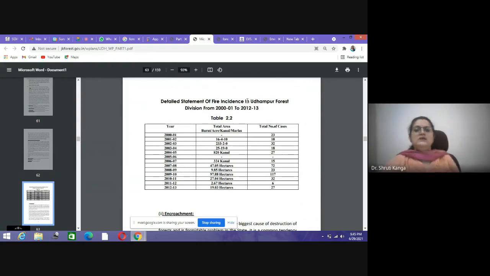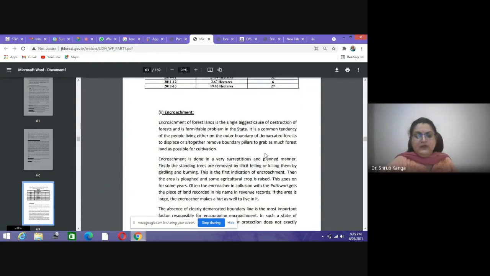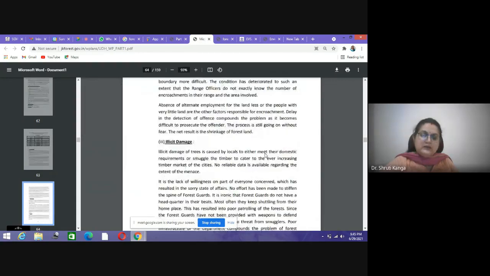Now you can see from 2001 to 2013, there is a complete record of the total area which is being affected and the total number of cases. Then encroachment in the area is again a problem.